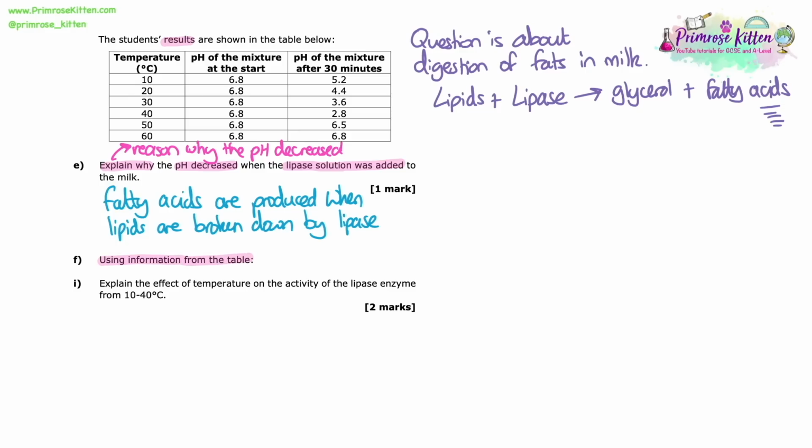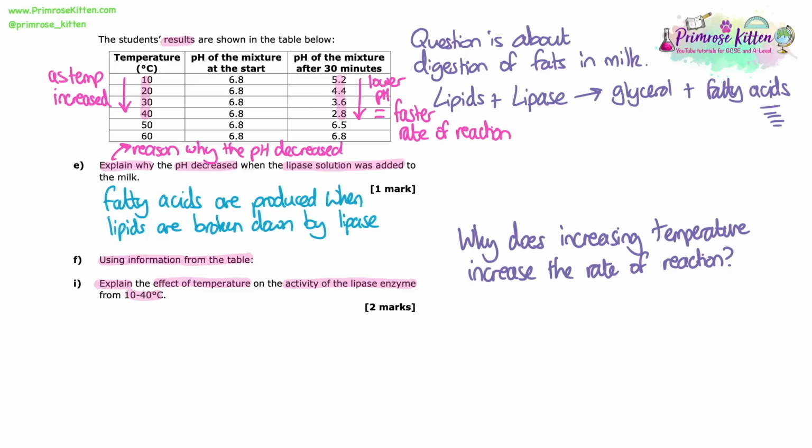Using information from the table, first explain the effect of temperature on the activity of the lipase enzyme from 10 to 40 degrees. So it only wants us to focus on 10 to 40 degrees, where we can see we obviously get a decrease at the start of 5.2 at 10 degrees, and by the time we get to 40 degrees, it's decreased to 2.8. So we get a lower pH with higher temperatures. So it's in the same amount of time, so it's still in 30 minutes, which means that we're actually getting a faster rate of reaction as the temperature increases.